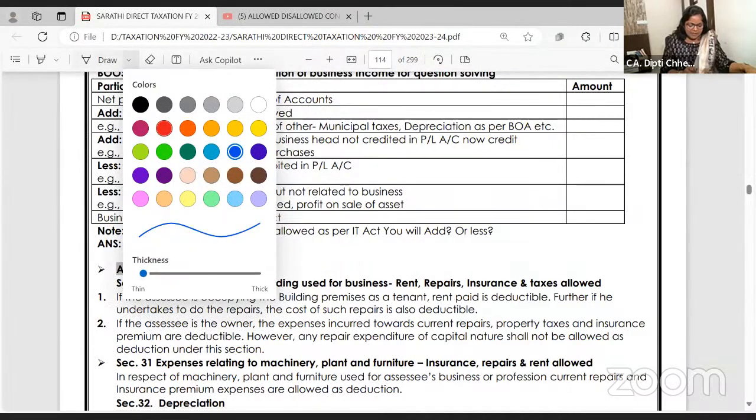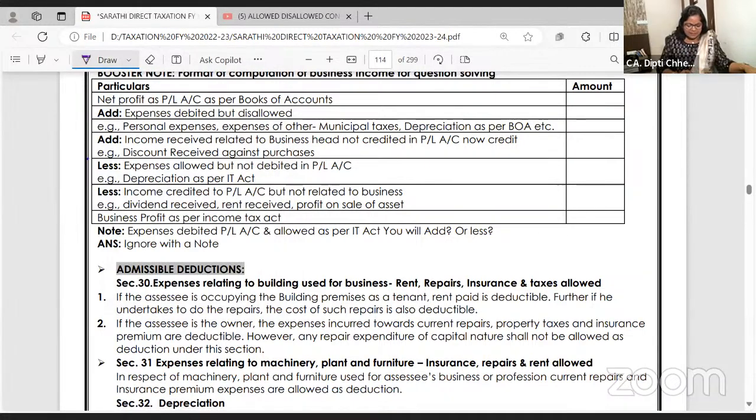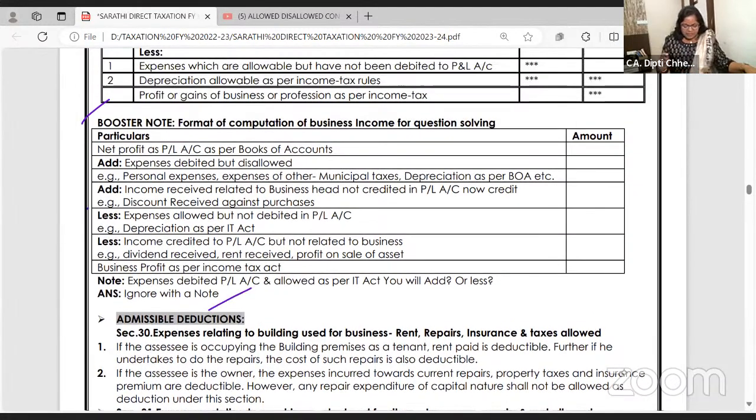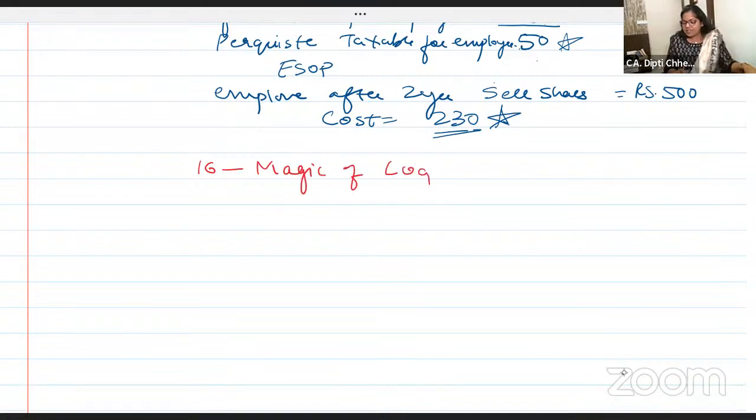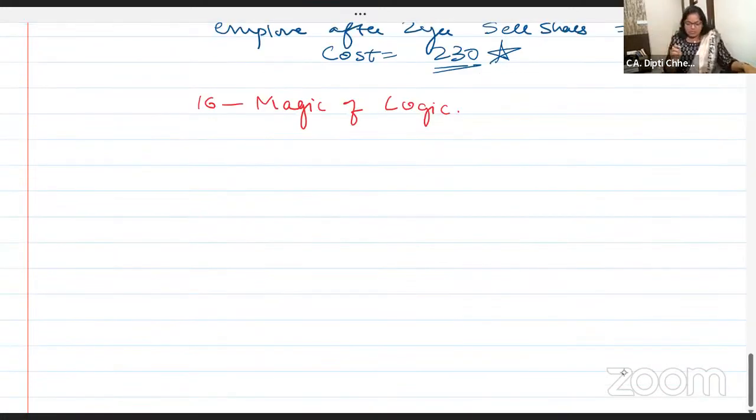Shall we start? Right. I have a format for it. This is what our Sarthi compiler booster notes look like. Okay, so this is a format, but I want to explain it in the notebook with all of you. Yes, these are all earlier Magic of Logic live series. Right now, this is the 16th series of Magic of Logic, and we are discussing the concept of allowed, disallowed juggling.